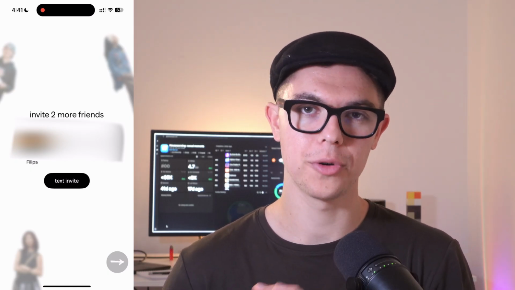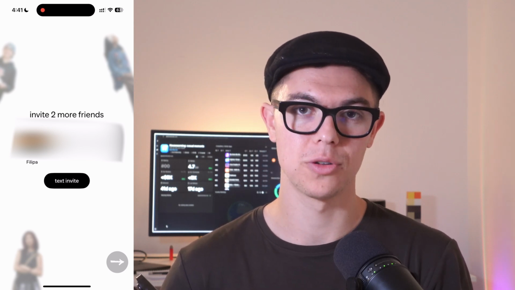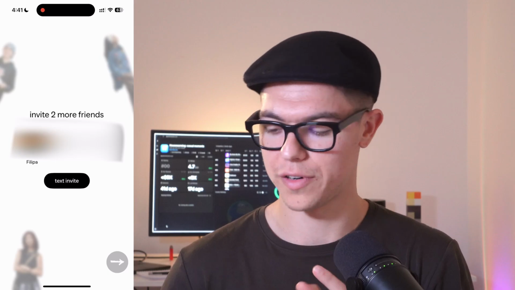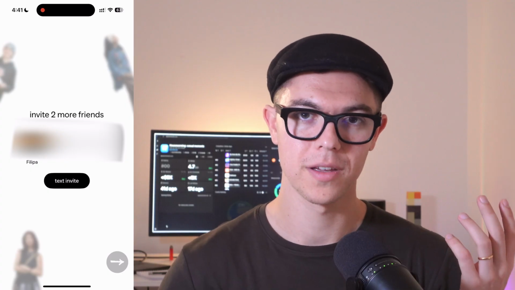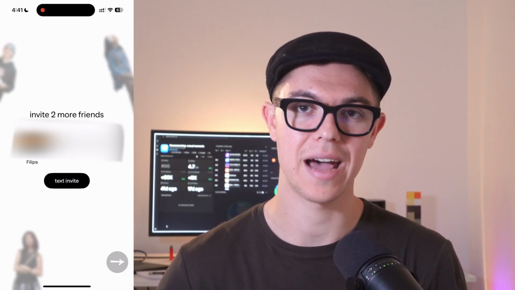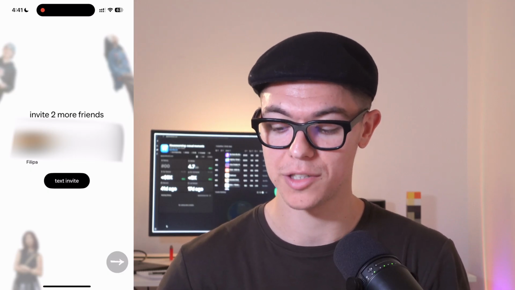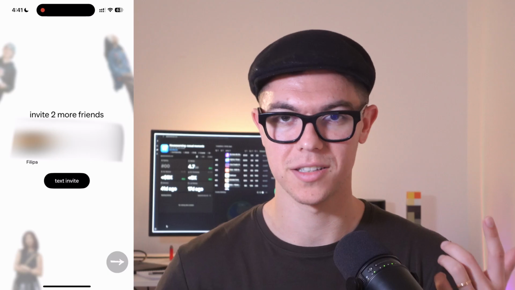But why 3? Why not just 1? Why not 5? The reason for that comes down to conversion metrics. For example, let's say that every user that sees this screen, like half of them drop, you're already seeing less than half of the people coming through the app. Then let's assume that they actually invite 3 people. This is invites, it's not conversions.